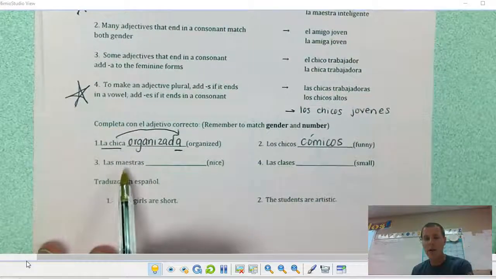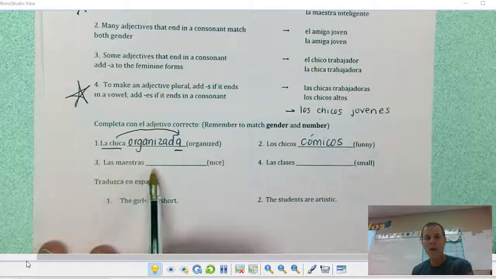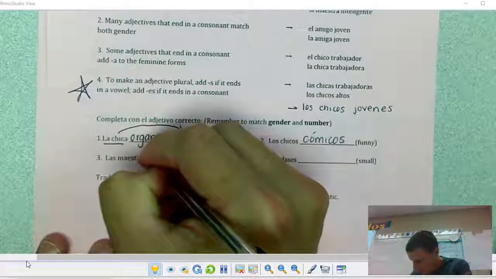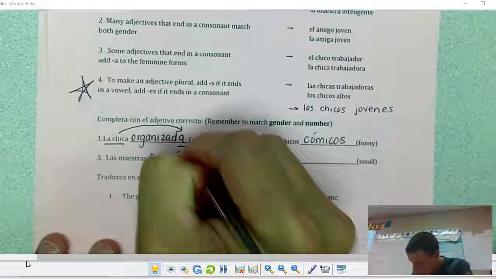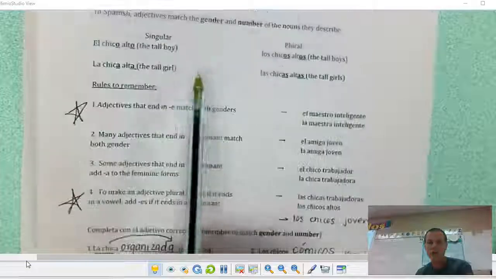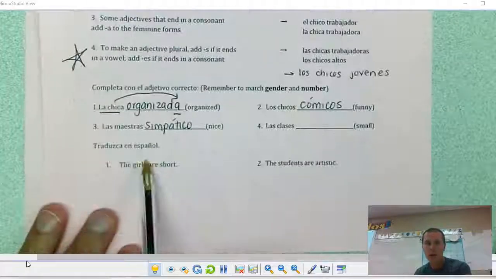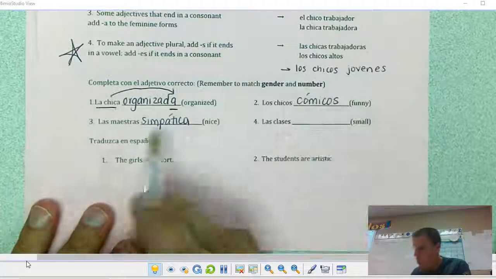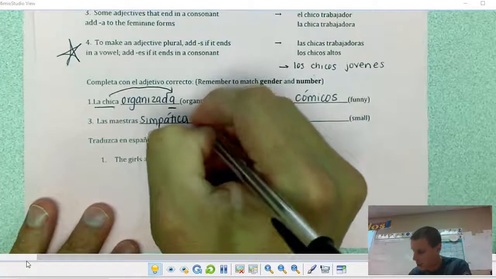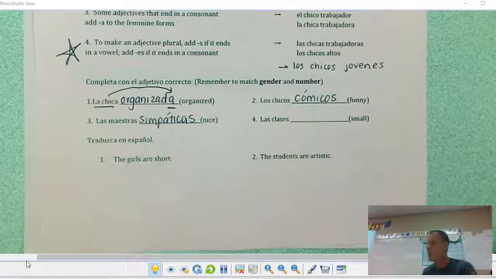So if I'm looking at number 3, we've got more than one female teacher here. Simpático is nice. And then it says it needs to match gender and number. So the gender is feminine, so I'm going to add an A. And there's more than one teacher, so I'm going to add an S, make it plural. Now it matches gender and number. Simpáticas.